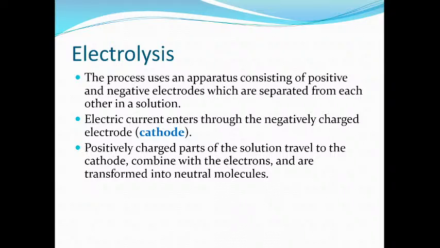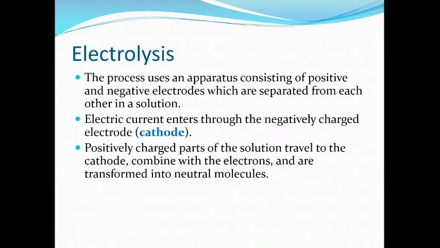So as a result, what is going to happen? We know that a positively charged ion must have lost electrons. Now they want to become what? Neutral atoms, right? Suppose we have an H plus ion, which is positively charged. It will migrate towards the negative electrode, that is the cathode, and after reaching the cathode it will gain an electron.